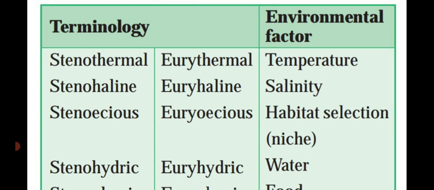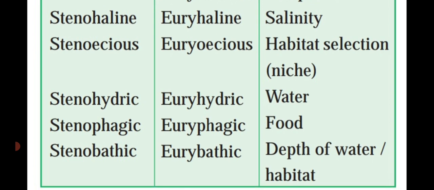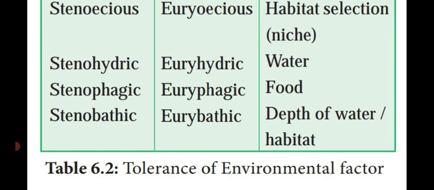Stenoecious, euryecious means habitat selection or niche. Stenohydric and euryhydric. Hydro means water. Then stenophagic and euryphagic. Phagos means food. Then stenobathic, eurybathic means depth of the water or habitat.